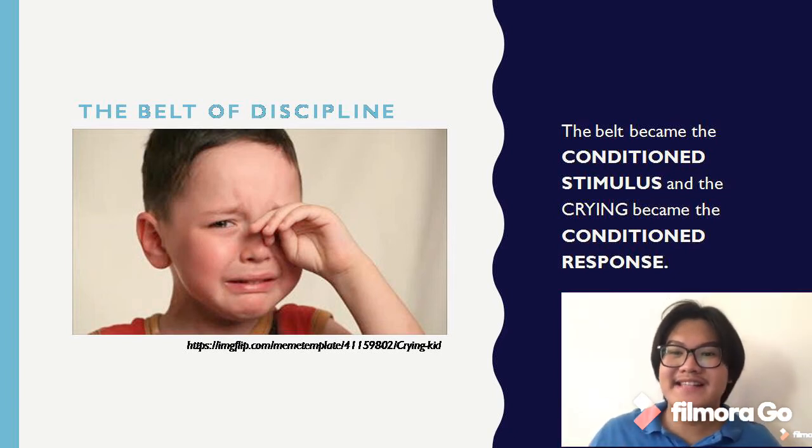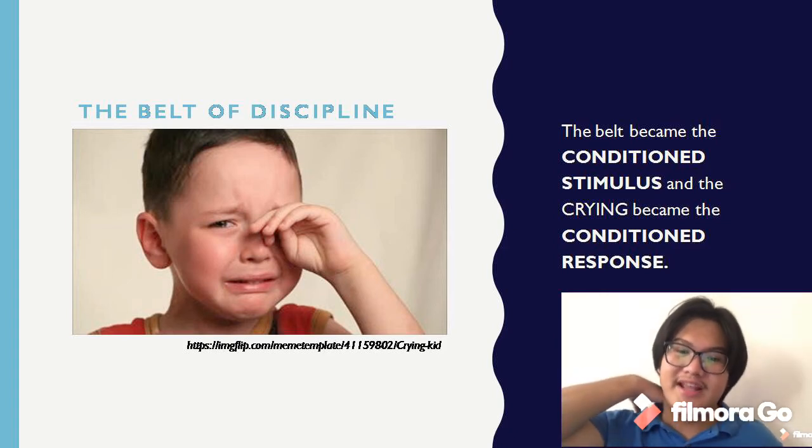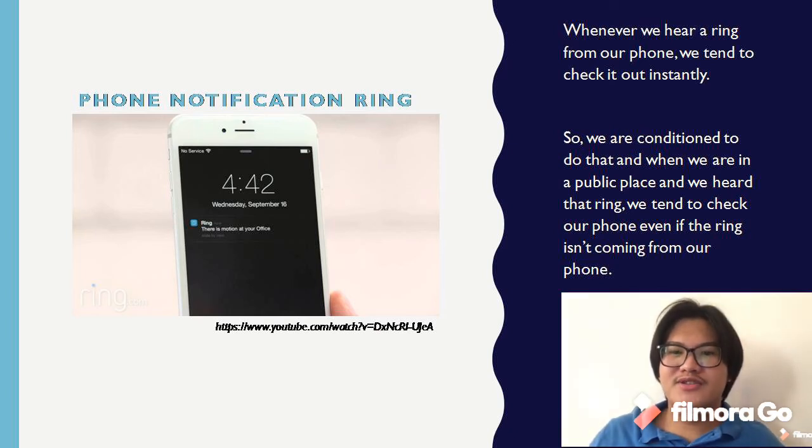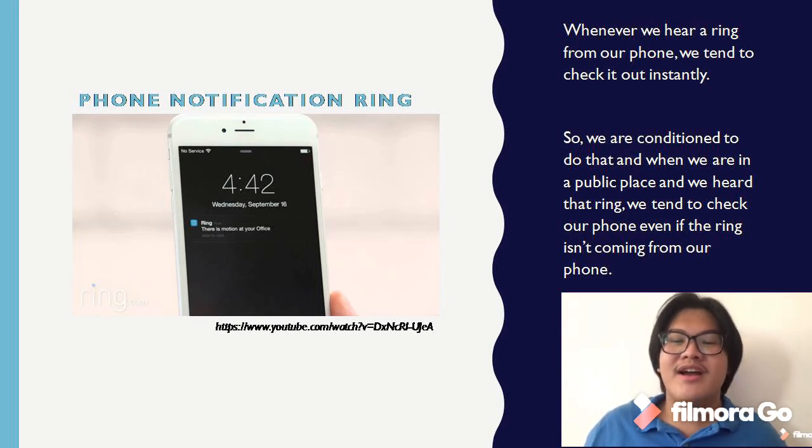So I still have two examples where classical conditioning somehow applies. The next one is the phone notification ring, because whenever we hear a ring on our phones, we instantly check it. When we're in a public crowd or place and we hear a ring, we tend to check our phones even if the ring does not come from our cell phone and comes from other people's cell phones. It somehow applies classical conditioning, where we are conditioned to check our cell phones if it rings, even though the ringing is not from our phone.